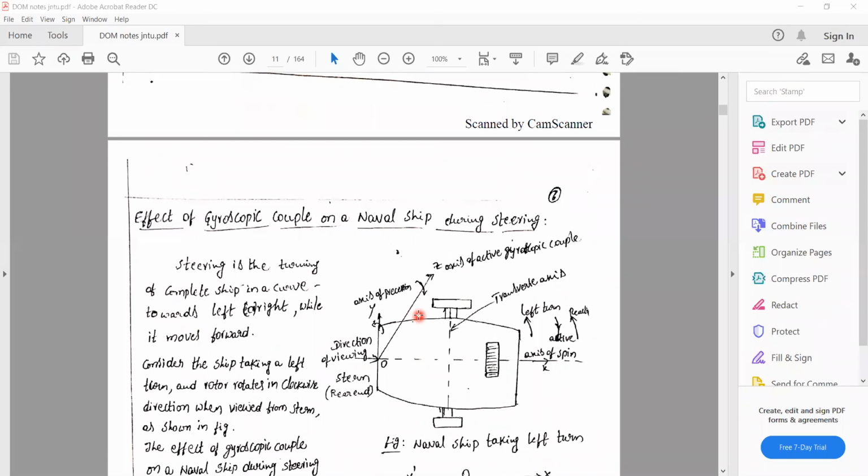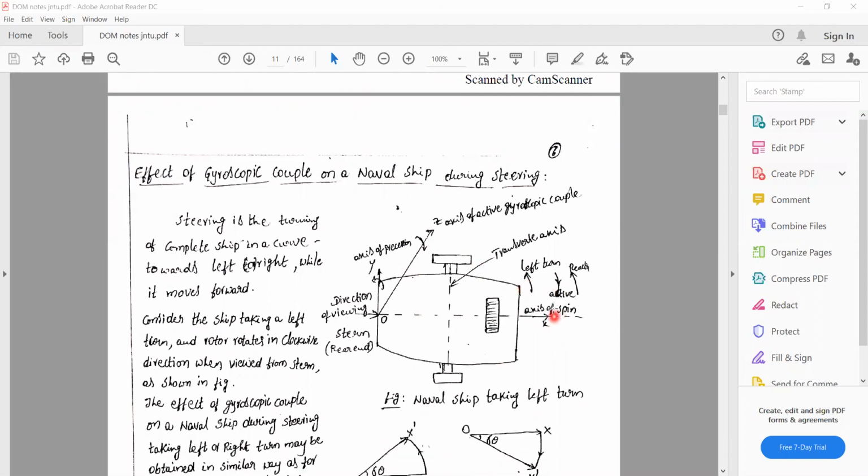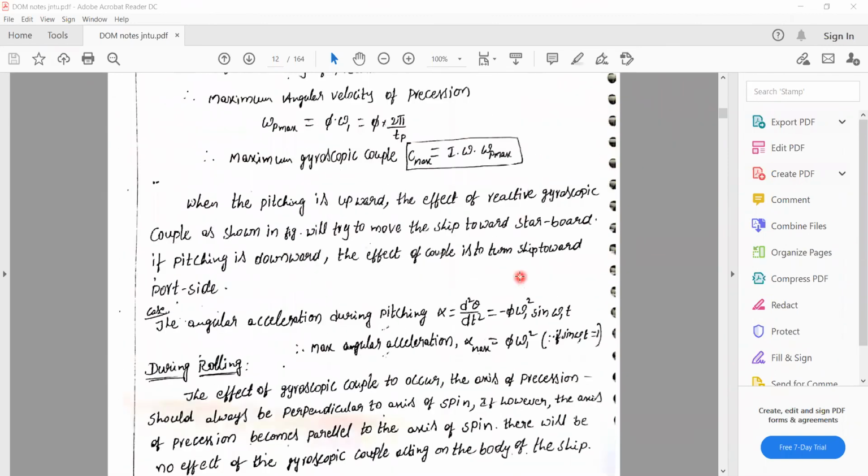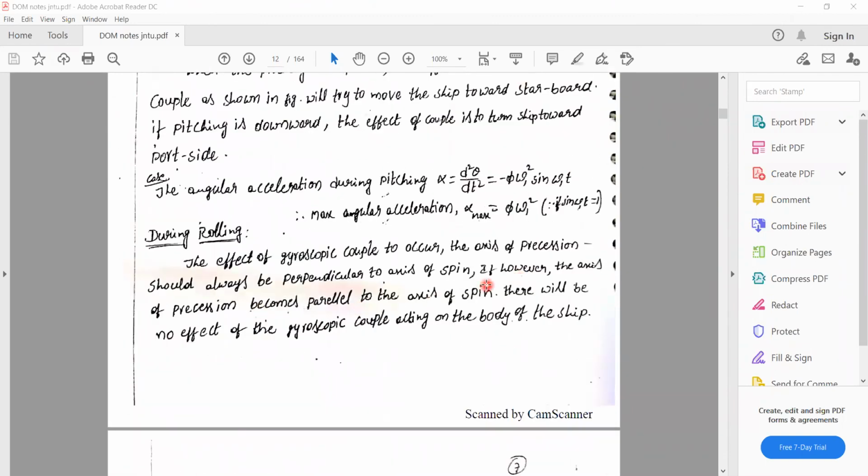Now, the axis of precession becomes parallel to the axis of spin. Okay, the axis of precession is parallel to the axis of spin, so there will be no effect of the gyroscopic couple.